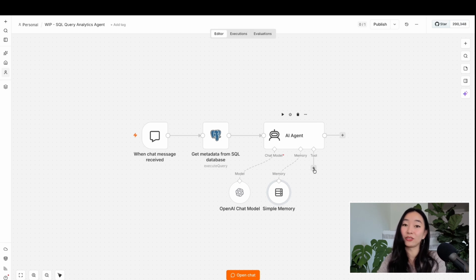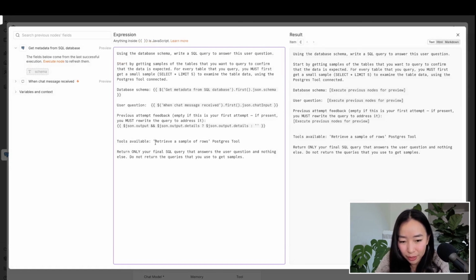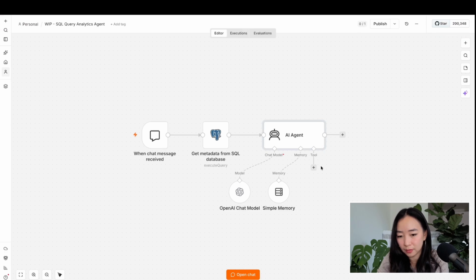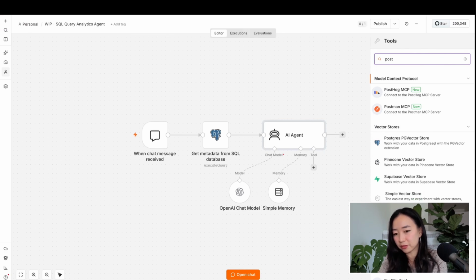Finally, we're going to add in our tool. Remember, we have a Postgres tool. I'm going to use the exact name here, which is retrieve a sample of rows. So here we'll search for Postgres.